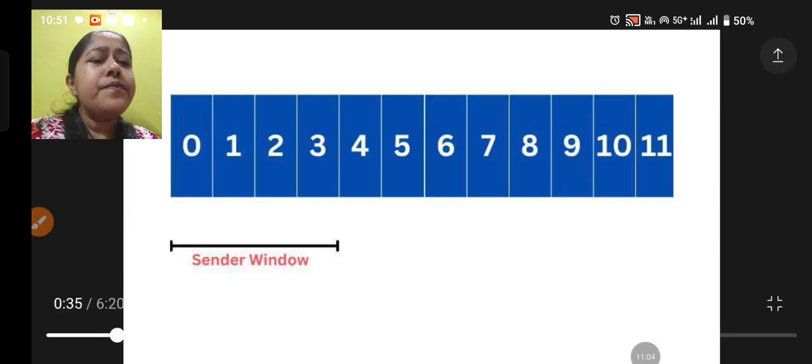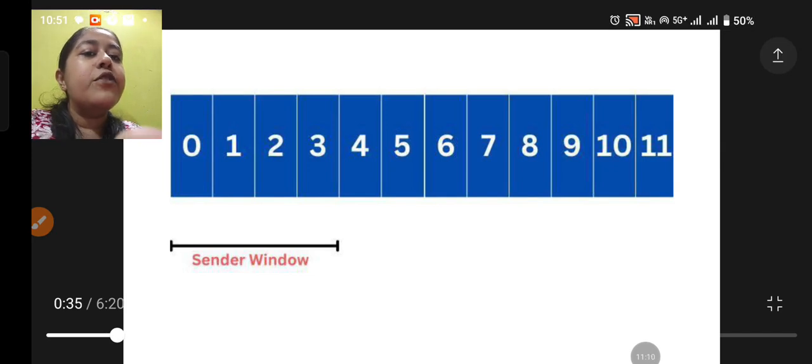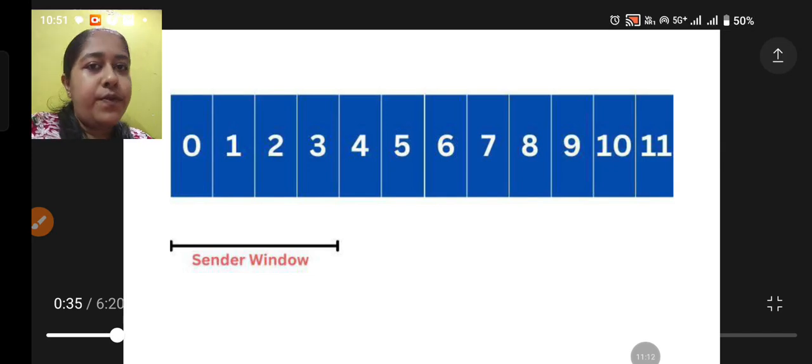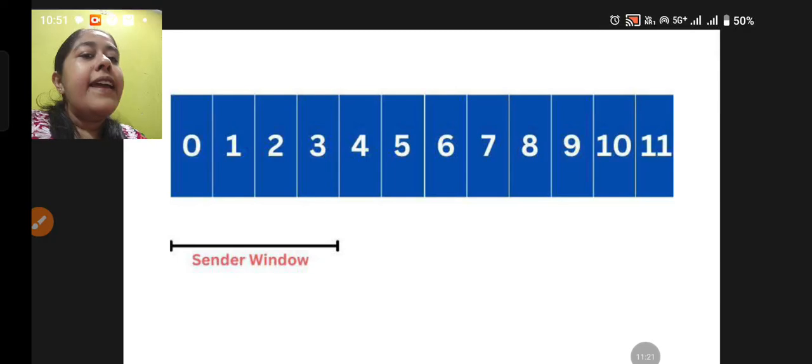Now, see here. This is my sender window. From the size, you can see 1, 2, 3, 4, 5, 6, 7, 8, 9, 10, 11, 12. So this is the size of my window, right? Here it will be size 12. This is my whole window, and here you can see that a total of 12 frames are there.